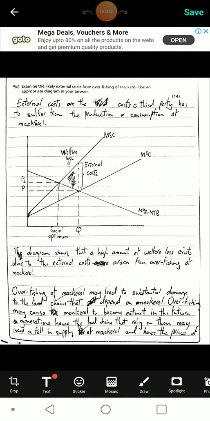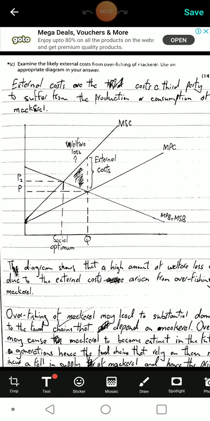Even though this is the 40 marker, I have written this in the format of a 20 marker or even an 18 marker, because there's a lot of material that can go into this answer. It has a lot of points that you can make, and even a diagram that you can get 4 marks from. Anyhow, let's look at the question.